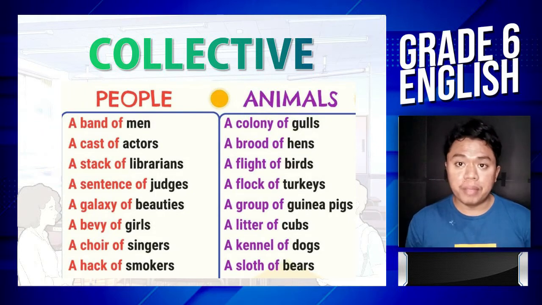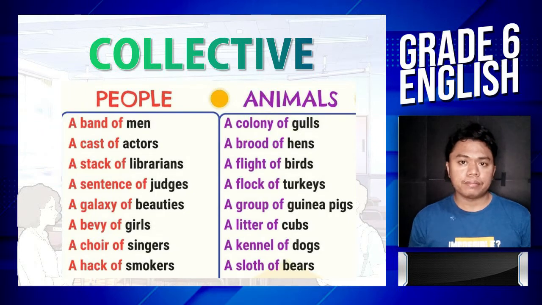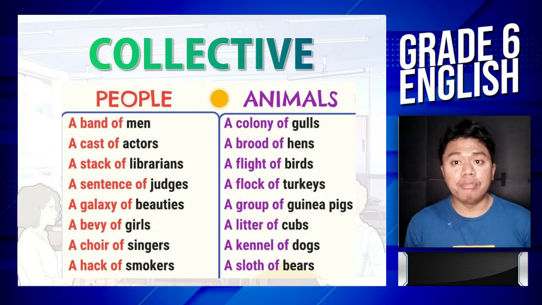Collective nouns for people and animals. For people, we have band, cast, stack, sentence, galaxy, bevy, choir, and hack. For animals, we have colony, brood, flight, flock, group, litter, kennel, and sloth.